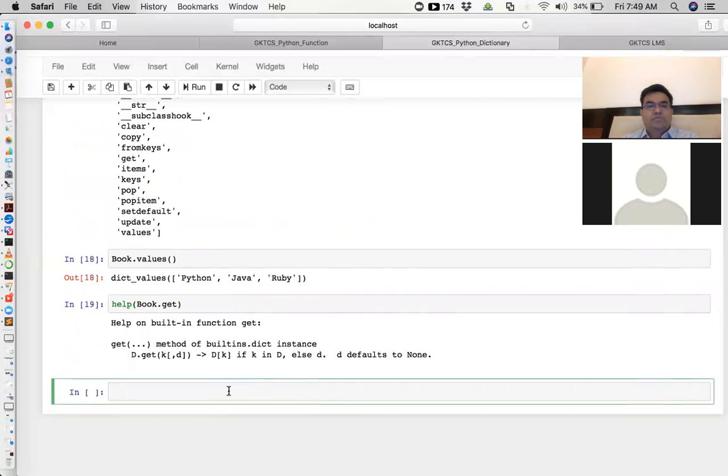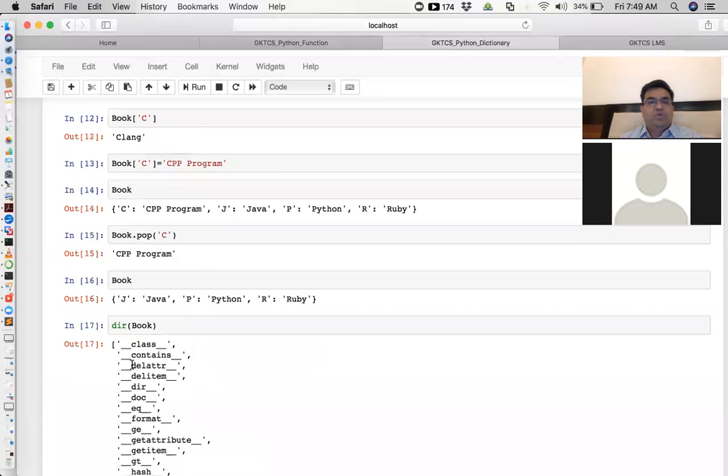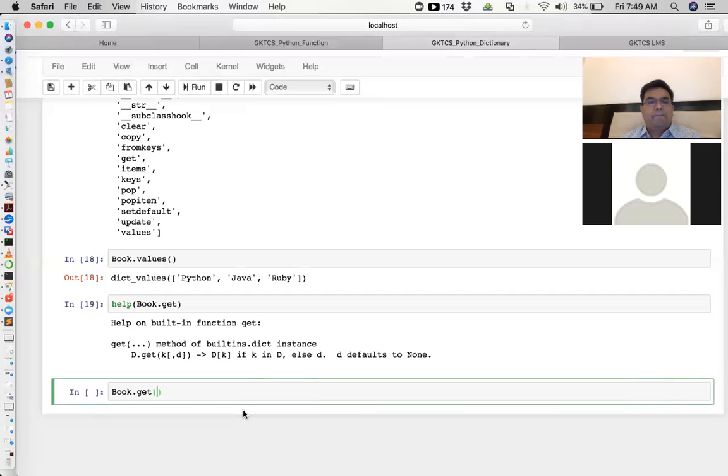This is d dot get, where d is any dictionary, dot get, and the key of that data. So let's say you write a dictionary like book, then dot get. Then what should I write here? P is Python. So the key is not Python here, right? P is a key here, one of the keys. So let us write P now. So what is our expected output now?